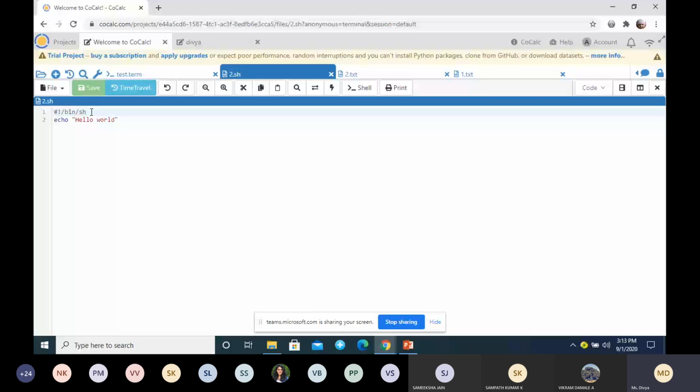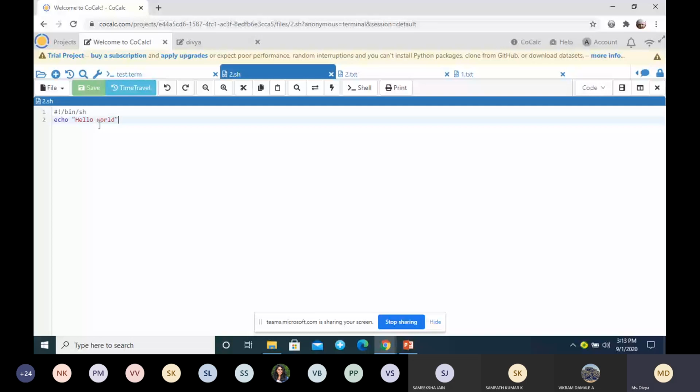Most of the time, most Unix operating systems go for bash shell. Suppose you are using another shell like Korn shell, then you have to use KSH. So we'll be using bash shell with the extension .sh, and I have written a simple program with the command echo, and the text hello world.